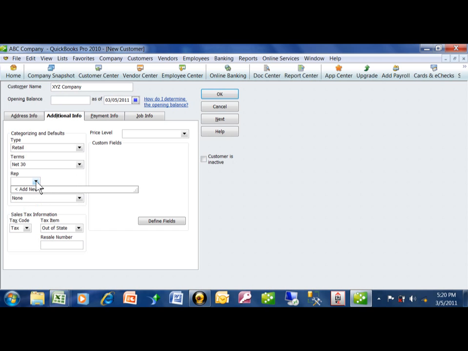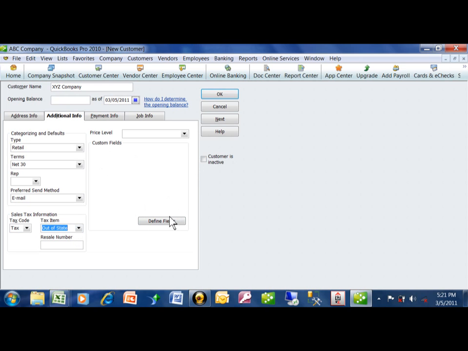The rep is the sales rep. Notice how I don't have any in yet, but we can add new ones right from there as the sales reps. Preferred send method: when you make an invoice, is it going to be emailed or mailed? That'll actually show up on the invoice as a default. If they have sales tax, then you're going to be able to apply that. These are all the defaults. You'll see when we make the invoices, we'll be able to change all of these fields.